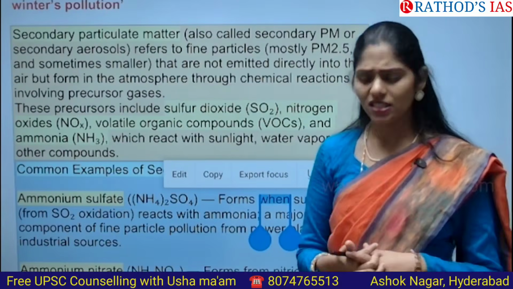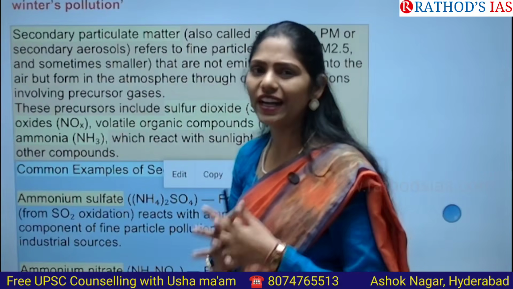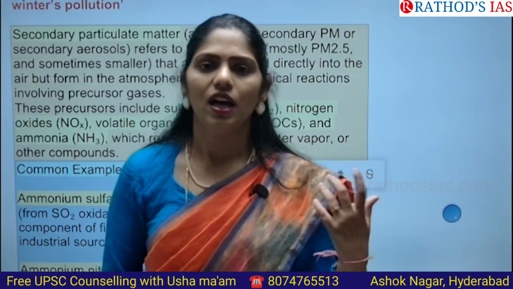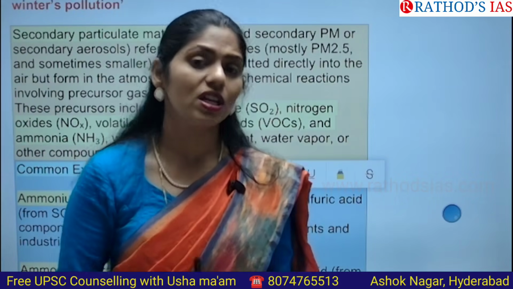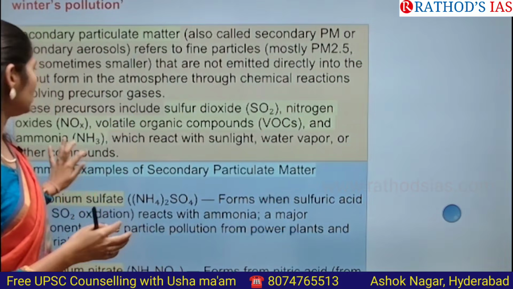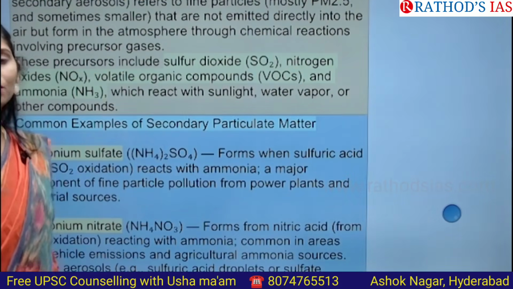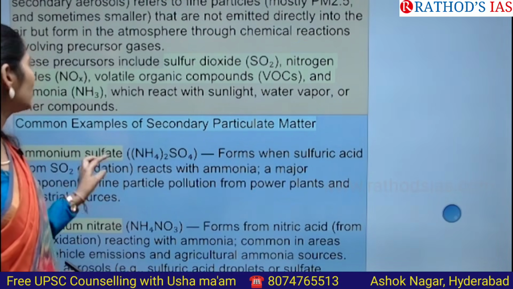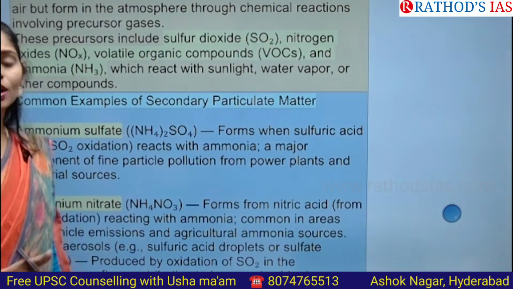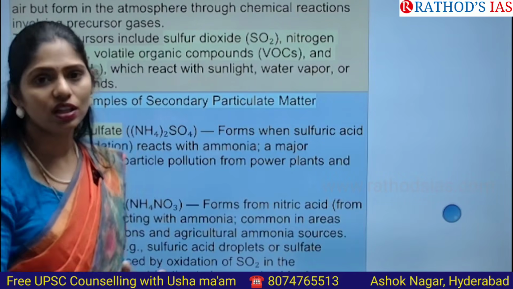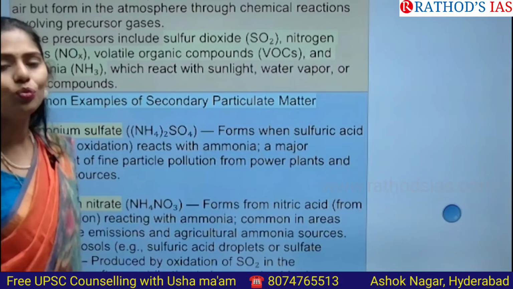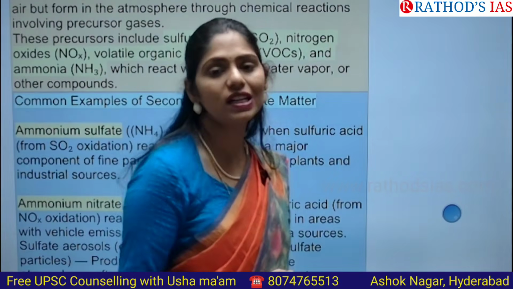These are pollutants already present in our atmosphere that react and undergo chemical reactions and finally produce secondary pollutants. Certain secondary pollutants are mainly caused from sulfur dioxide, nitrogen oxides, volatile organic compounds, ammonia, etc. Whenever these react with sunlight, water vapor or other compounds, that leads to the formation of secondary pollutants.